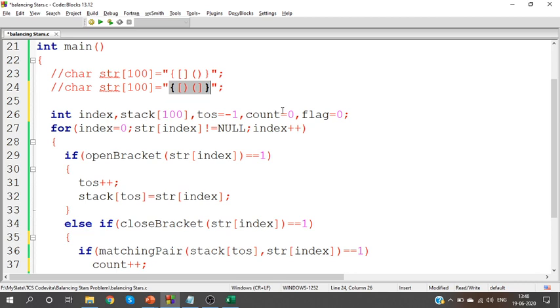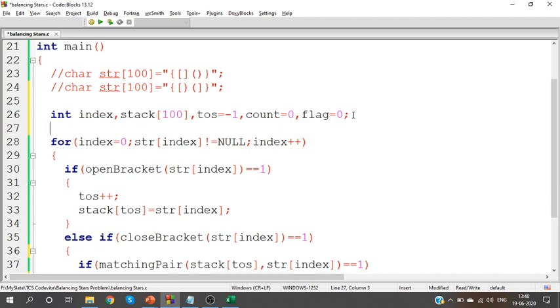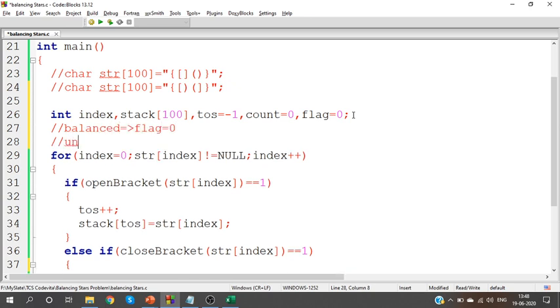To analyze the balancing, let us have a flag variable, flag equal to 0. My idea is if it is balanced, flag will be 0. If it is unbalanced, flag will be 1. This is how I'm going to use the flag variable.